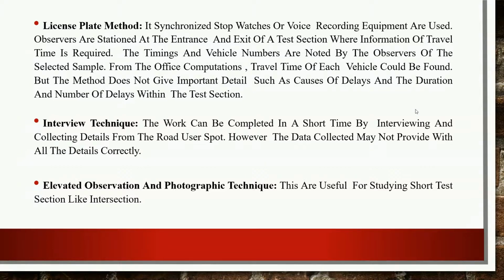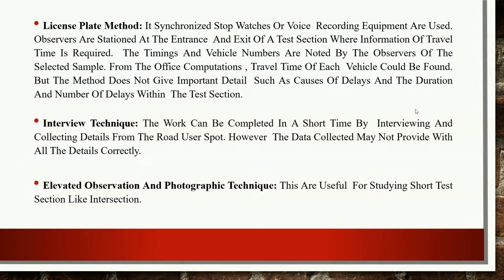So in the license plate method, recording equipment is used. Observers are stationed at the entrance and exit of the test section, where information on travel time is required. The timing and vehicle's number of the selected sample are noted by the observer. In that case, one observer will be on the road. He selects one time interval, and in this time interval he can observe various vehicle numbers and note them down.